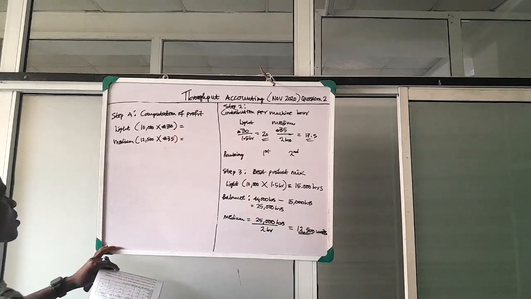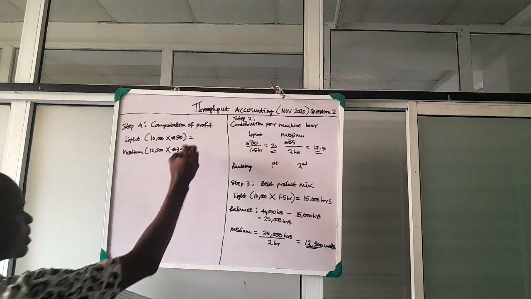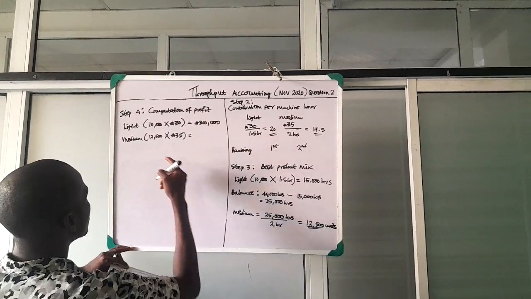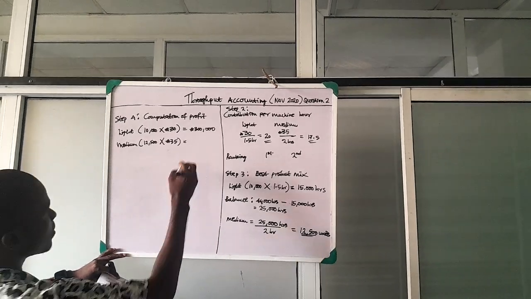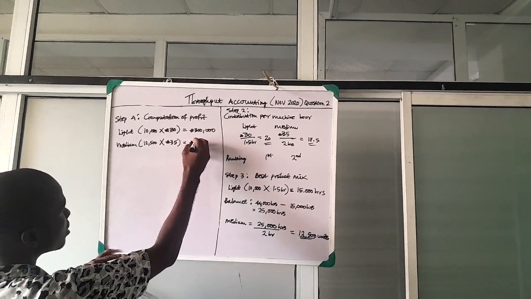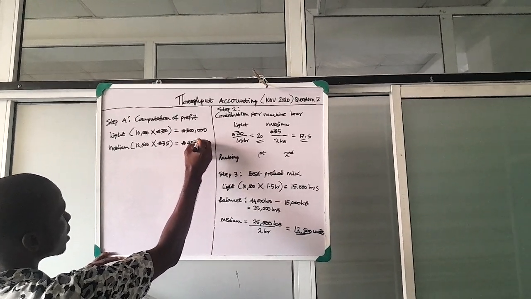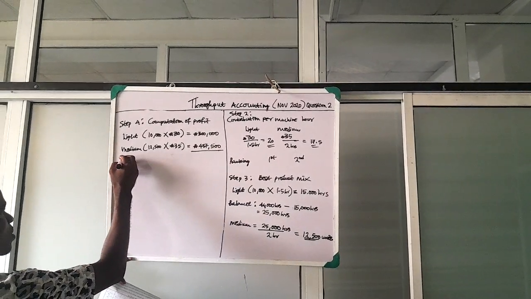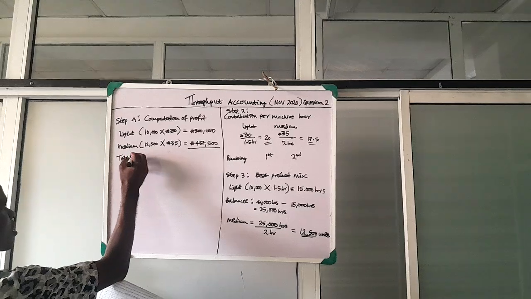This gives us 300,000 for light, then 12,500 units times 35 gives 437,500. The total of the two gives us total contribution.